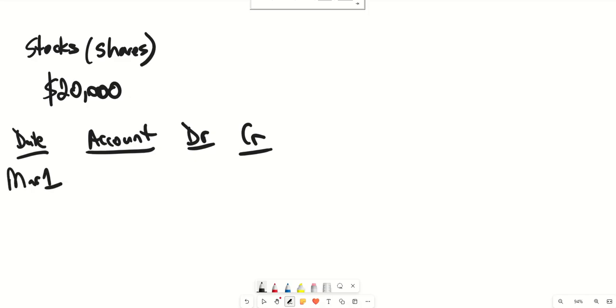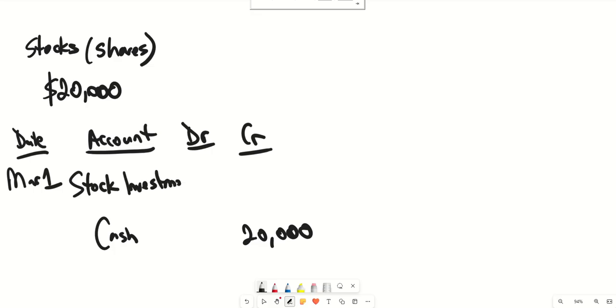Since the purchase was made with cash, we're going to credit cash for $20,000. The cash was spent for stock acquisition, so the account that's going to be debited is stock investments for $20,000.